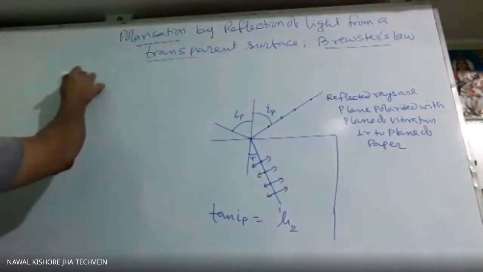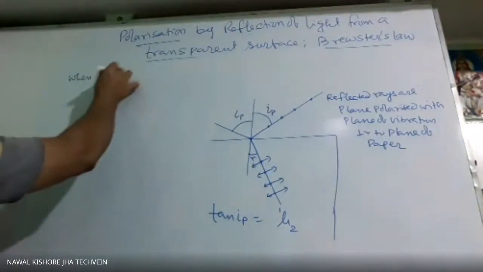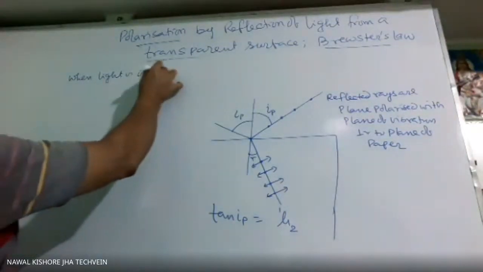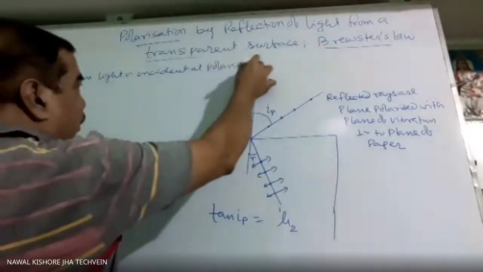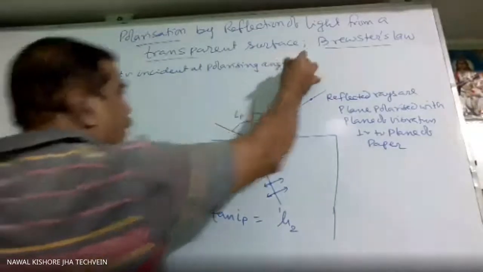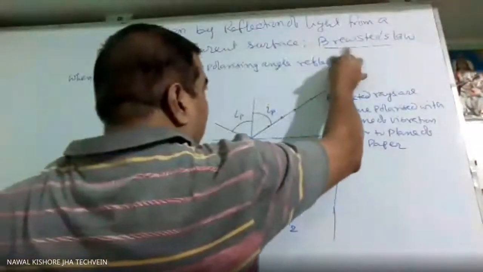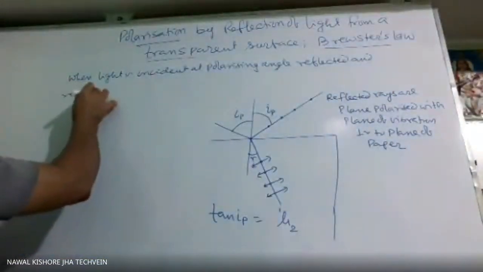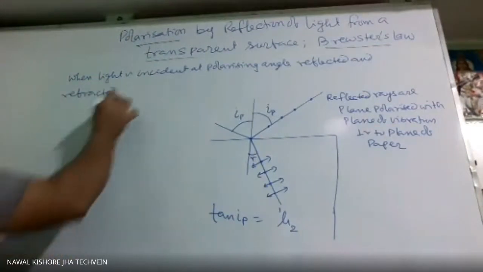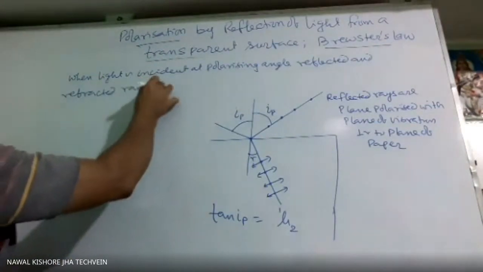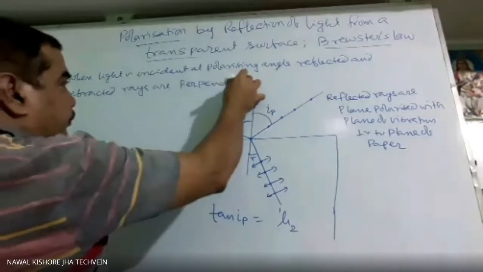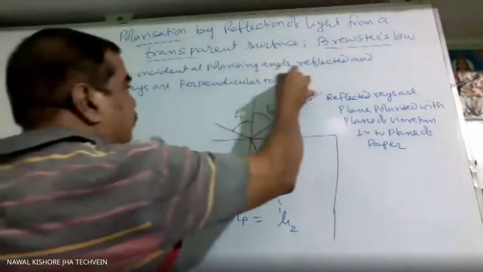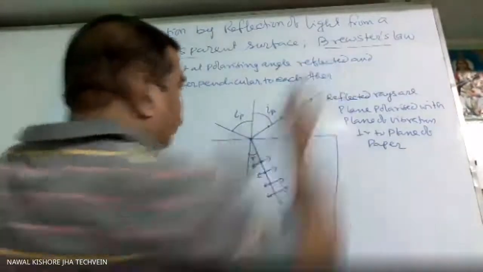When light is incident at the polarizing angle, the reflected and refracted rays are perpendicular to each other. How will you prove this?